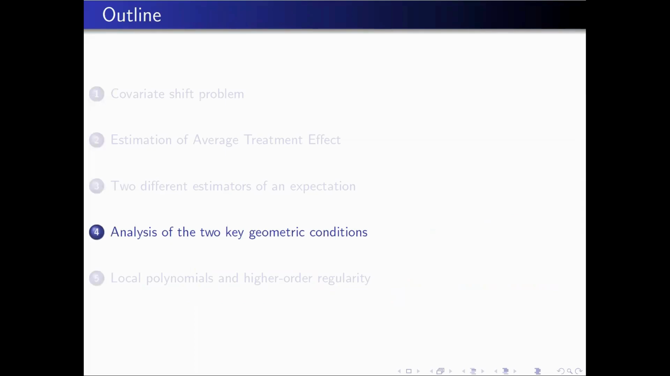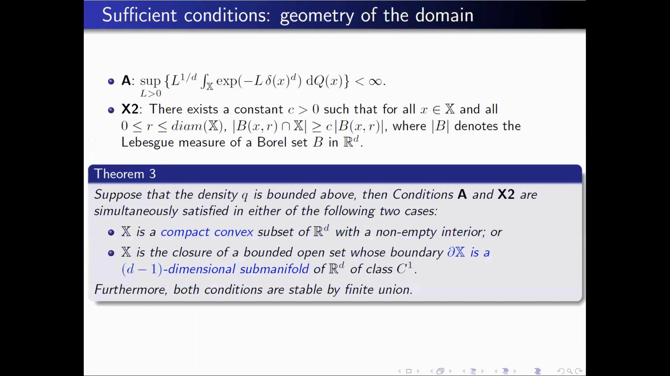Okay, so now I will give a bit of geometry, how to analyze this geometric condition on the support. So I rewrite the second condition that I presented, which is assumption A, the x2 assumption. I remember that you look at the trace of the ball, and the volume should be lower bounded up to a constant by the volume of the ball. Okay. So we have this kind of property.